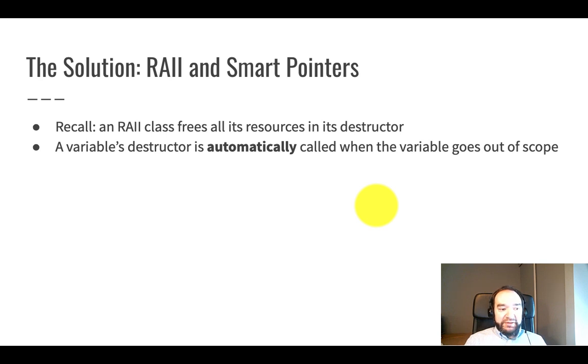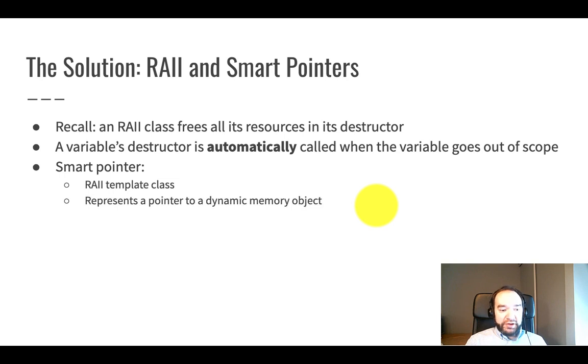Now, one convenient aspect of destructors in the C++ language is that they are automatically called when a variable goes out of scope. When a variable goes out of scope, it's not visible anymore. That object is destroyed. Part of that destruction process is calling the destructor. So what that means is we can create something called a smart pointer. A smart pointer is an RAII style template class, and the pointer class represents a pointer to a dynamic memory object. The destructor of this pointer class automatically frees the dynamic memory object when necessary.